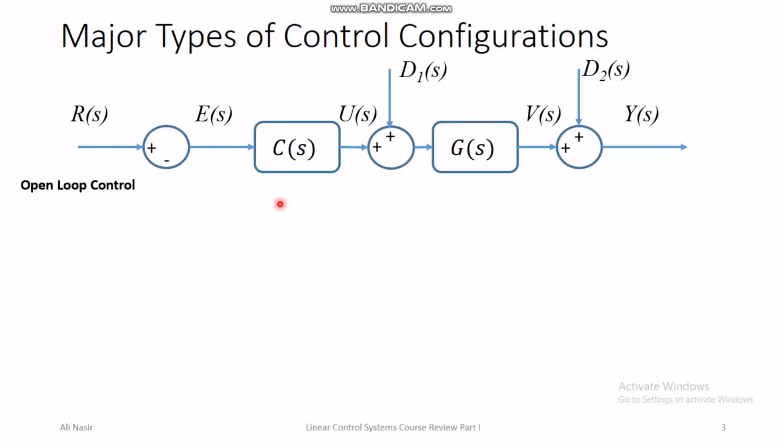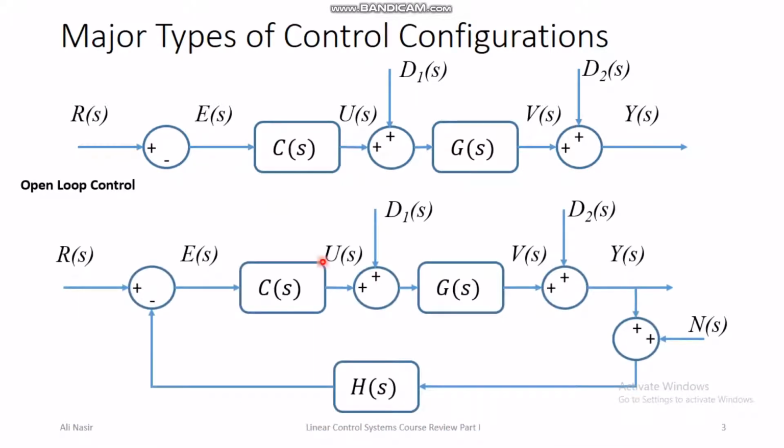So feed forward control is not discussed thoroughly in this course. What we discuss in this course is the feedback control.